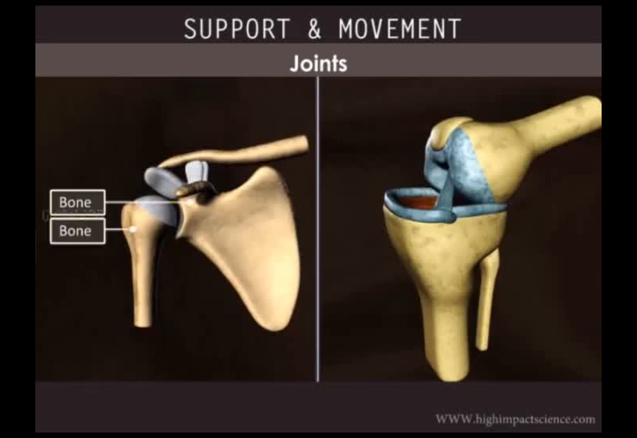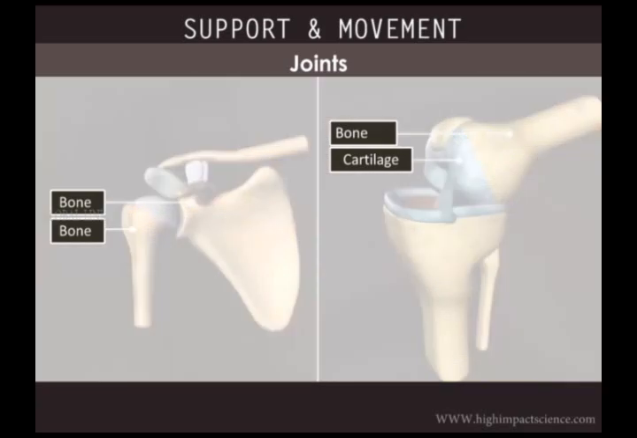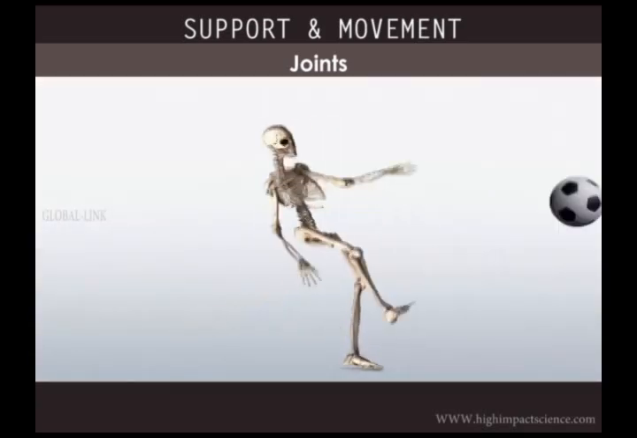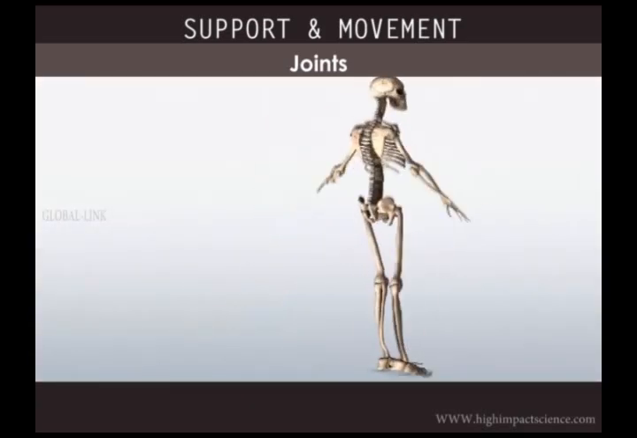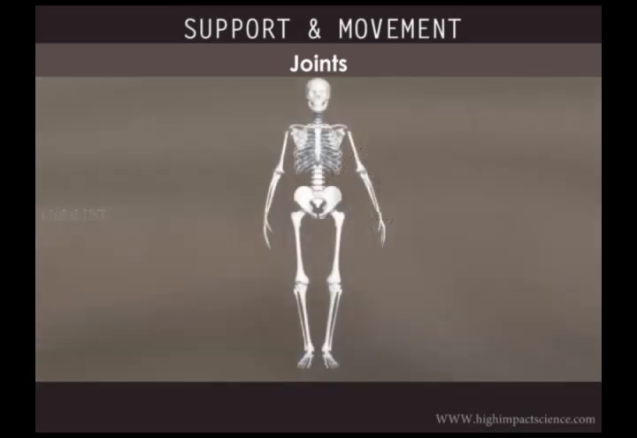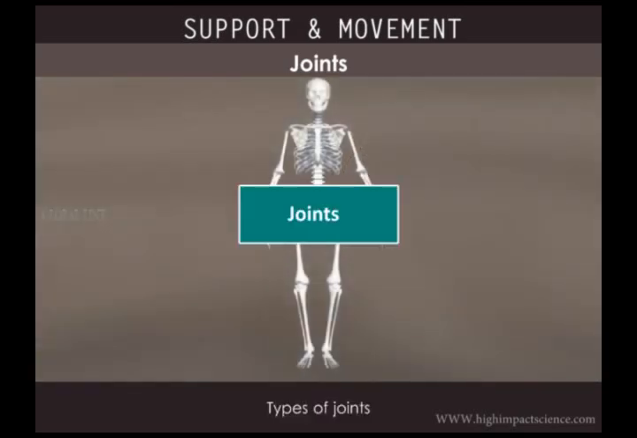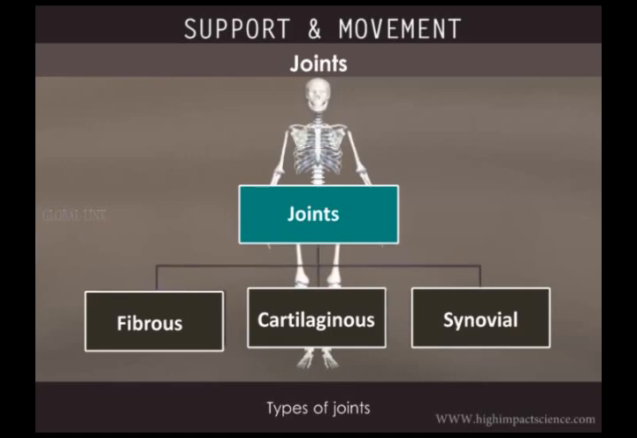Now we look at joints. These are the points at which two bones or a bone and a cartilage make contact. Joints allow for movement in the bony parts of our body as well as in locomotion. Depending on how bones are connected to each other, joints are classified into three major types: fibrous, cartilaginous, and synovial.